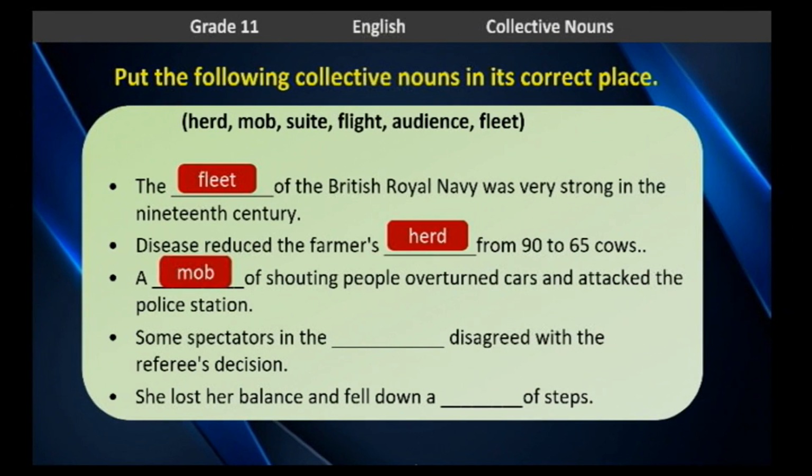A mob of shouting people overturned cars and attacked the police station. Some spectators in the audience disagreed with the referee's decision. She lost her balance and fell down a flight of steps.